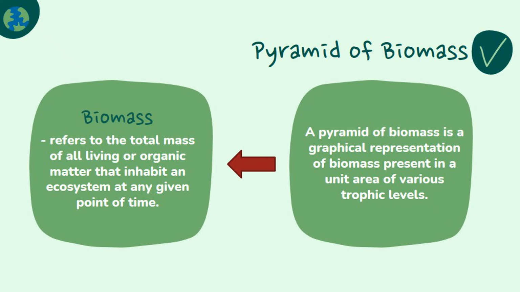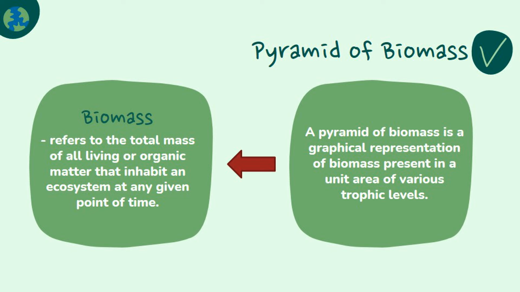A pyramid of biomass is a graphical representation of biomass present in a unit area of various trophic levels. In ecological terms, biomass refers to the total mass of all living or organic matter that inhabits an ecosystem at any given point in time. Therefore, this pyramid shows the relationship between biomass and trophic level, quantifying the biomass available in each trophic level of an energy community at a given time.